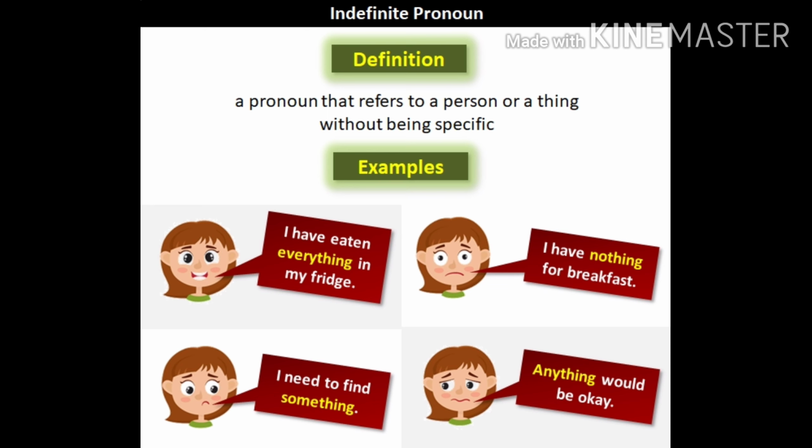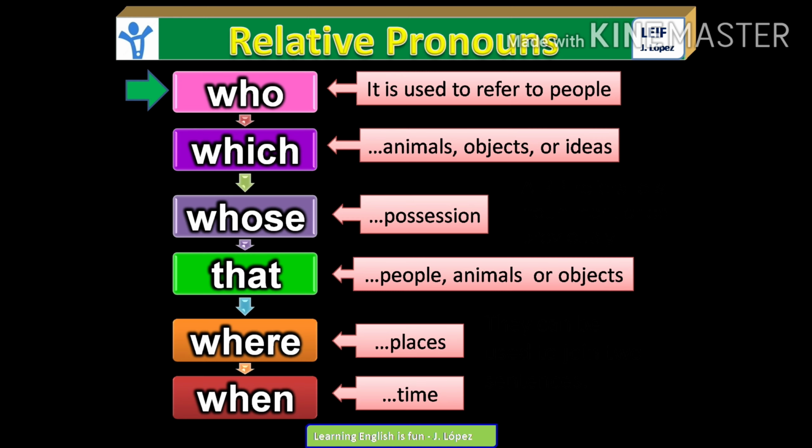The next type of pronoun is relative pronoun. A relative pronoun is one which is used to refer to nouns mentioned previously, whether they are people, places, things, animals, or ideas. It means we have mentioned a noun previously and later on we are writing or speaking something in relation to that noun. Examples of relative pronouns are who, which, whose, that, where, when.